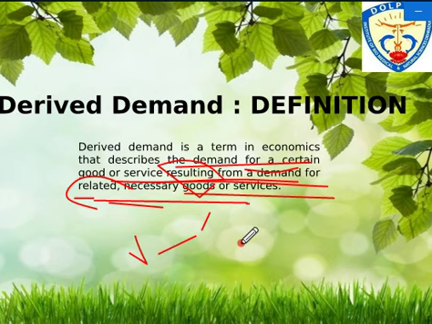So this derived demand basically differs from the regular demand, because the concept of regular demand, as you all know, is simply the quantity of certain goods or services that consumers are willing to buy at a given price at a certain point of time. This is the definition of demand, right? And the derived demand depends upon the demand.